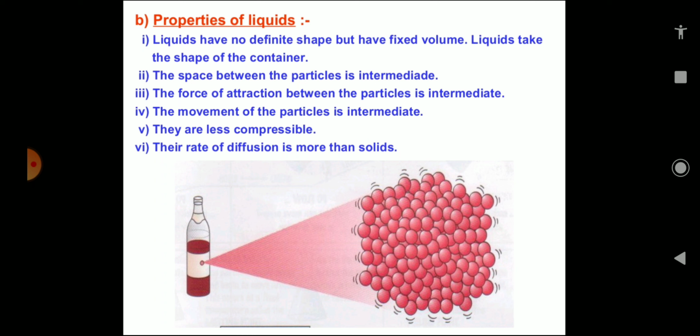As we have seen, the rate of diffusion of liquids is more than solids. The reason behind this is that in the liquid state the particles can move freely because of the less force of attraction between them, and have greater space between each other as compared to the particles of solid. So liquids can move freely, and if the movement is free, they can diffuse very easily.